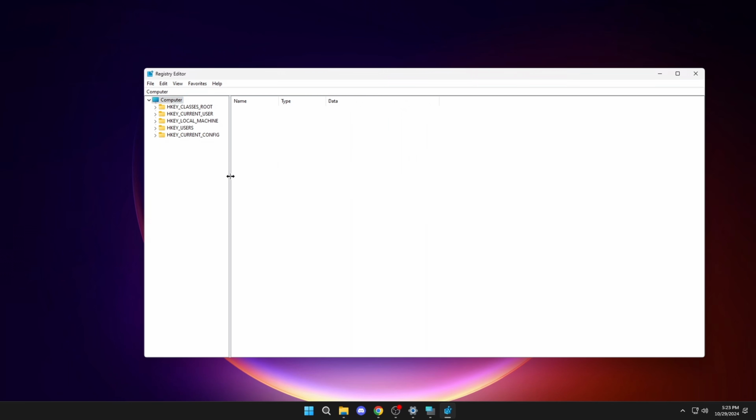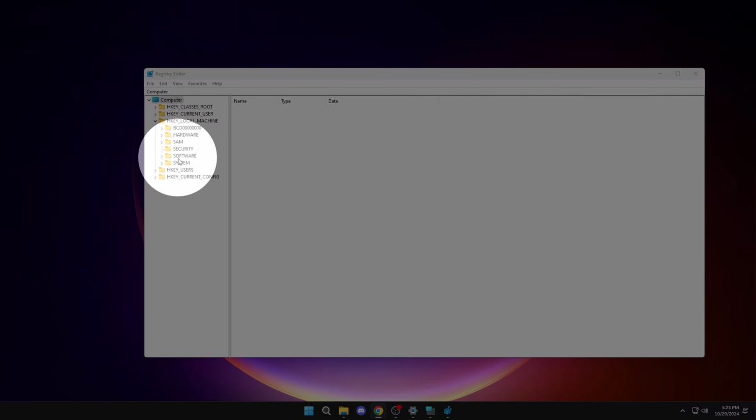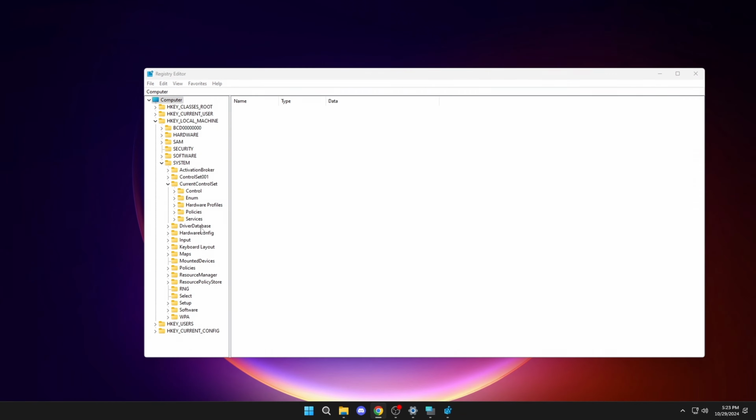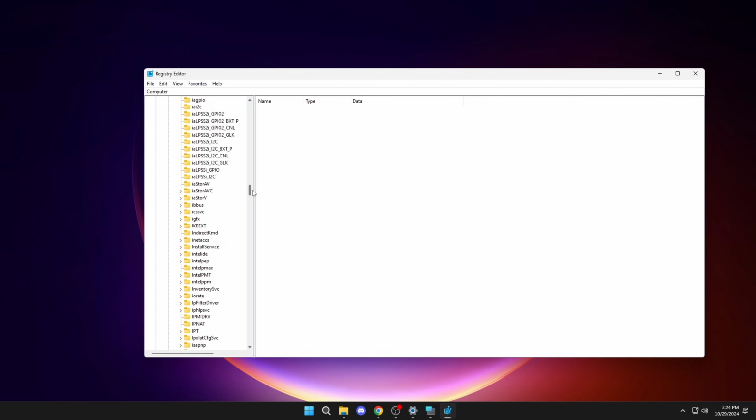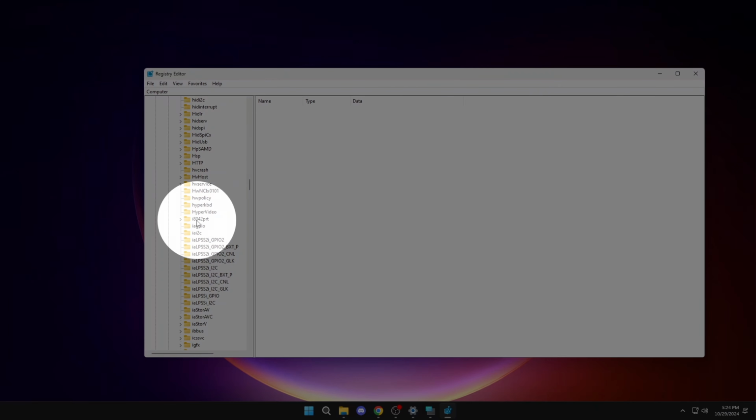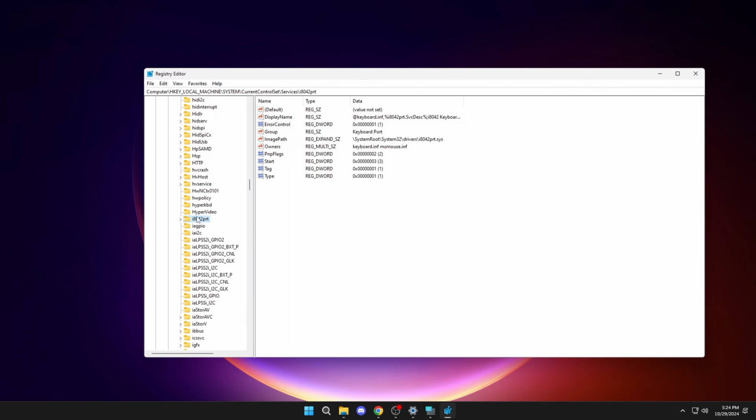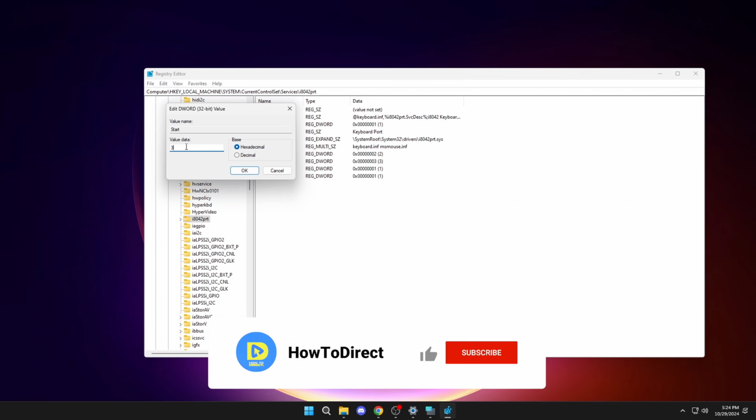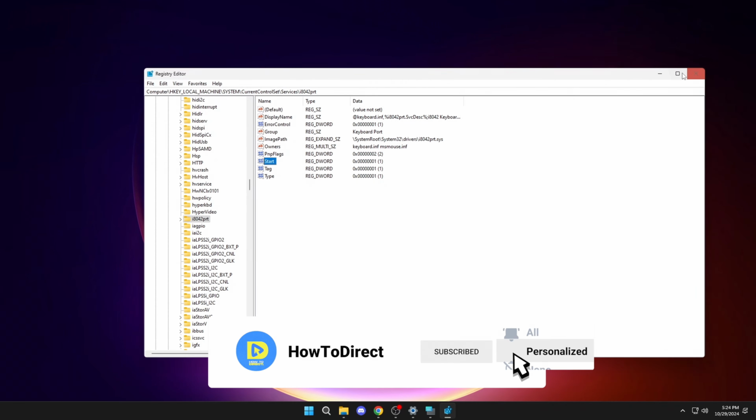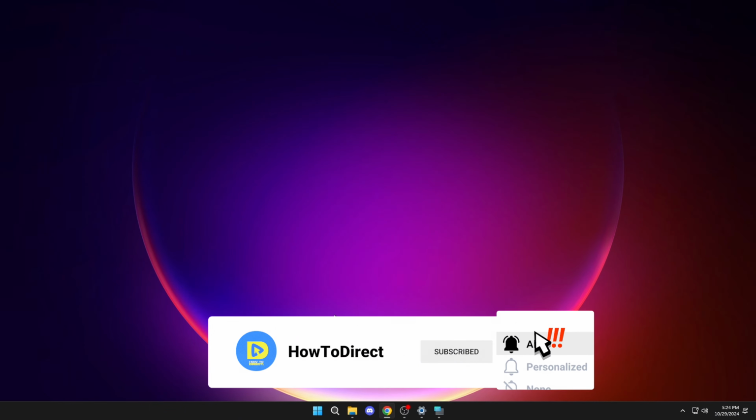We will open HKey Local Machine, System, Current Control Set, Services, and search for i8042 PRT. Right-click on Start, Modify. In Value Data, we will put 1. Okay, and restart the PC.